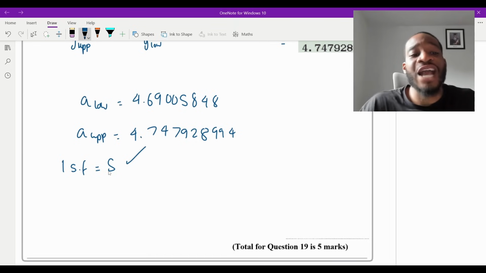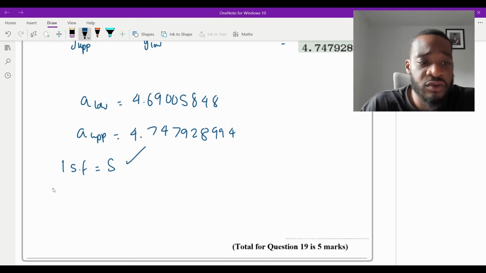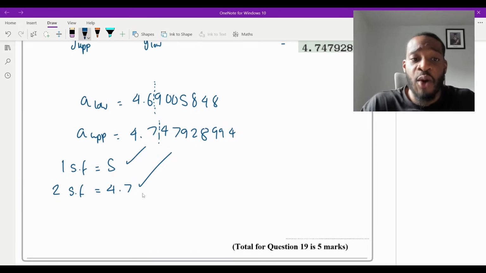However, you want to make it as accurate as possible, don't we? So let's try two significant figures or one decimal place. Two significant figures. What happens? Well, that will go to 4.7. And so would that one, isn't it? Because the 4 is less than 5, so we keep it the same. So to two significant figures is 4.7. That's more accurate. You want to keep going, right?